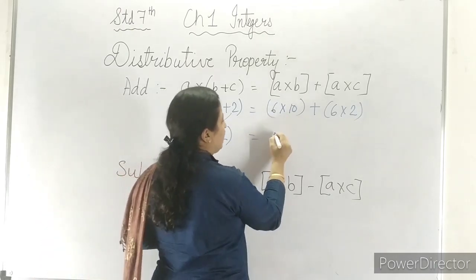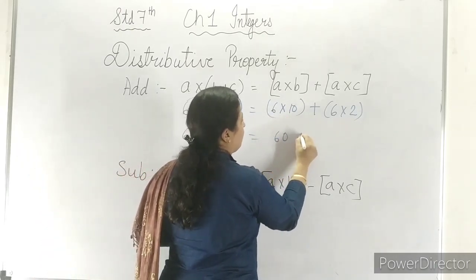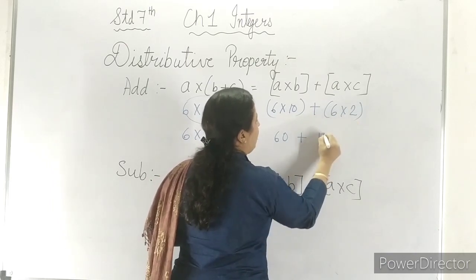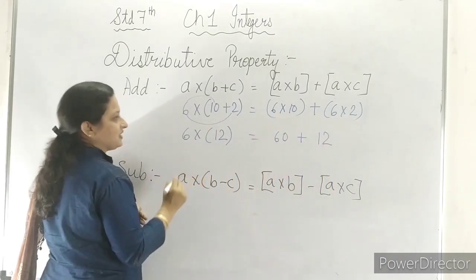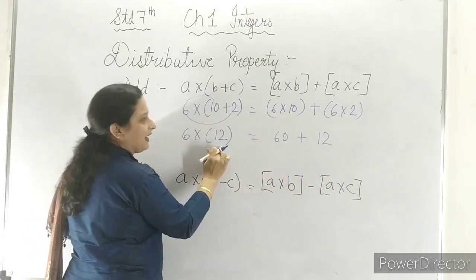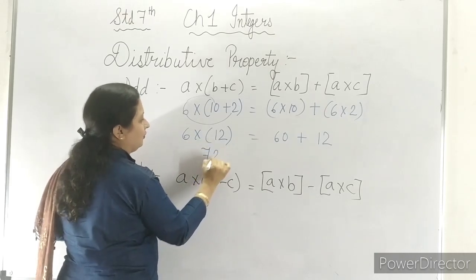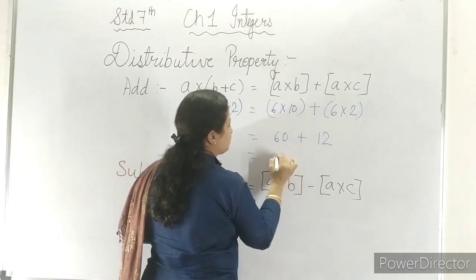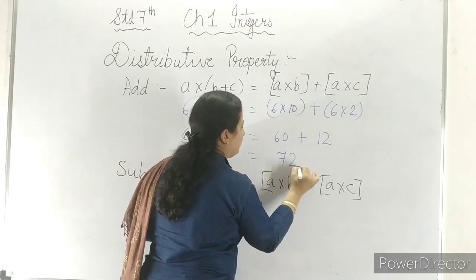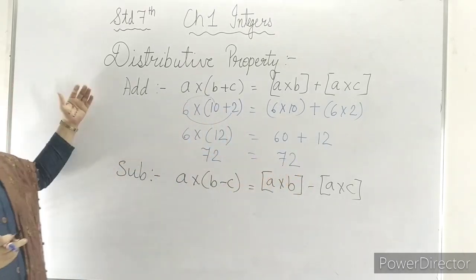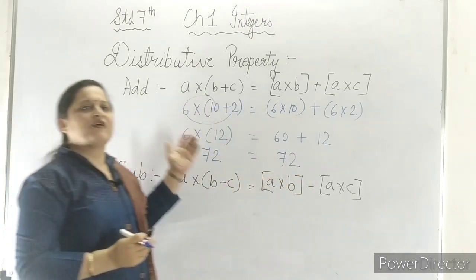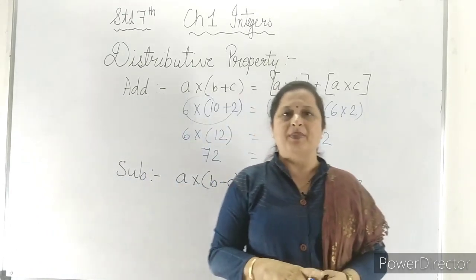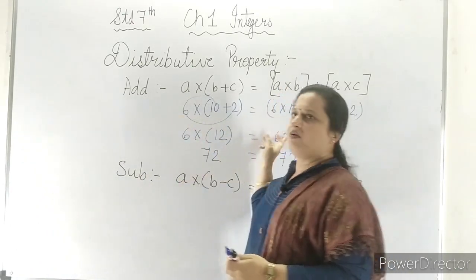Here 6 10s are 60 plus 6 2s are 12. 6 multiplied by 12 is 72 and 60 plus 12 is also 72. So this is the distributive property of addition. We can perform it in both ways.